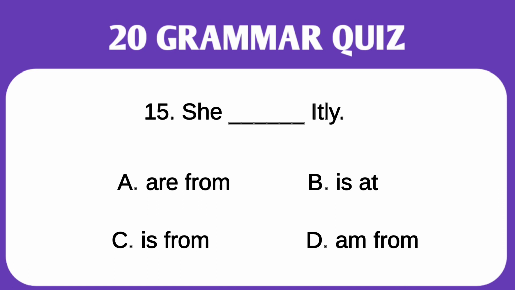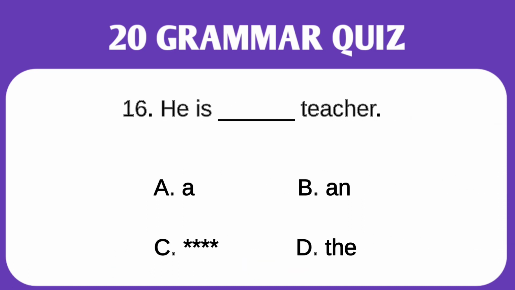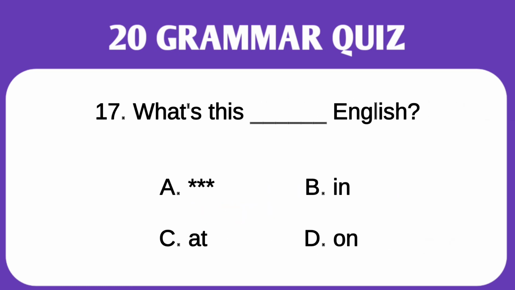C dash Italy. Choose the right option from the given below. C is from Italy. Option C is correct. Let's move to the another question. He is teacher. There are four options and you have to choose the correct one. If there is no change required, option asterisks are. So here option A is correct.